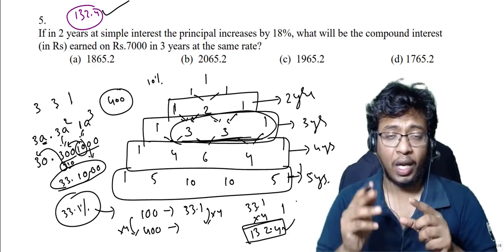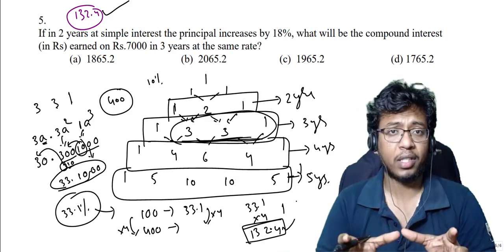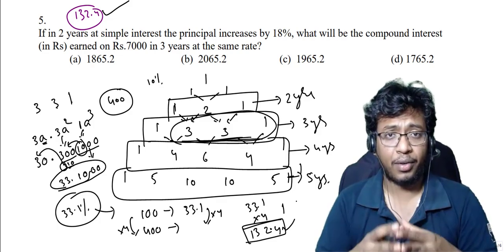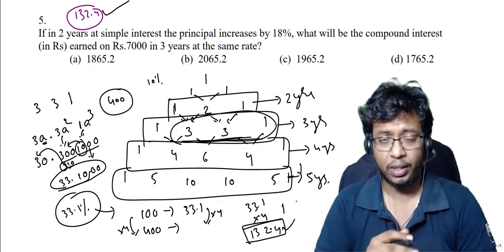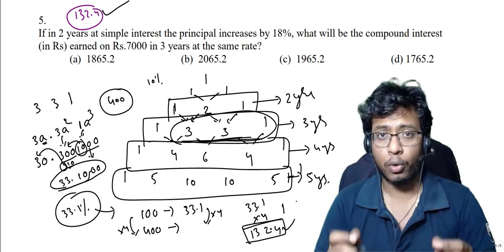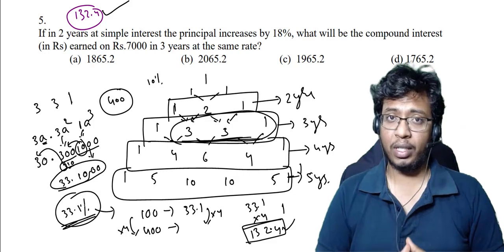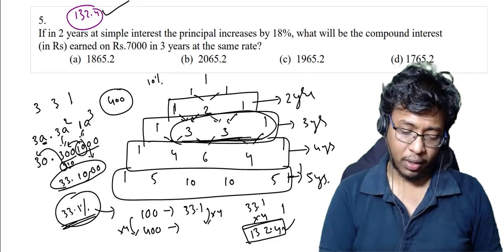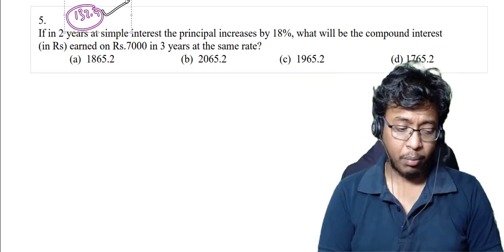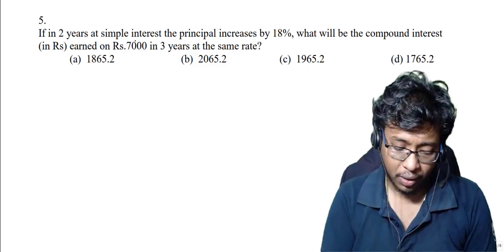Now I told you 3 methods here. One is using the formula. That is the traditional way and difficult way to solve, so I avoid it completely. Second method is drawing the tree. Even that takes time, so avoid it. Third method is directly using magic triangle to directly calculate the compound interest, right? So using that, I'm able to directly get my compound interest for 3 years, right? Now I'll apply the same logic here. See this. If you are well versed with this method, your simple interest and compound interest, you will solve any question in seconds, right? So see here, let's solve this question.